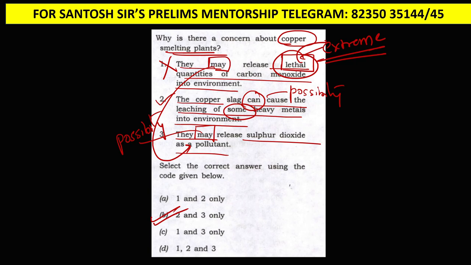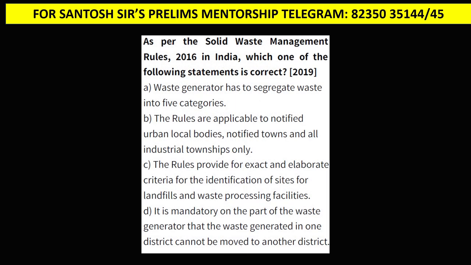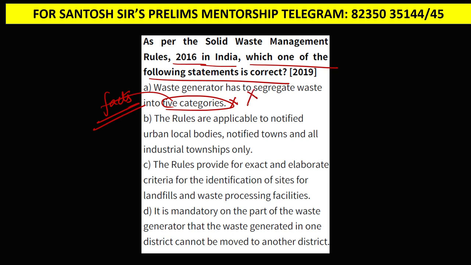Let us see another question, guys. As per the Solid Waste Management Rules 2016 in India, which one of the following statements is correct? Guys, statement 1 says waste generated has to be segregated into 5 categories. Guys, 5 categories. So whenever facts are used, generally those statements are incorrect. So we can eliminate this.